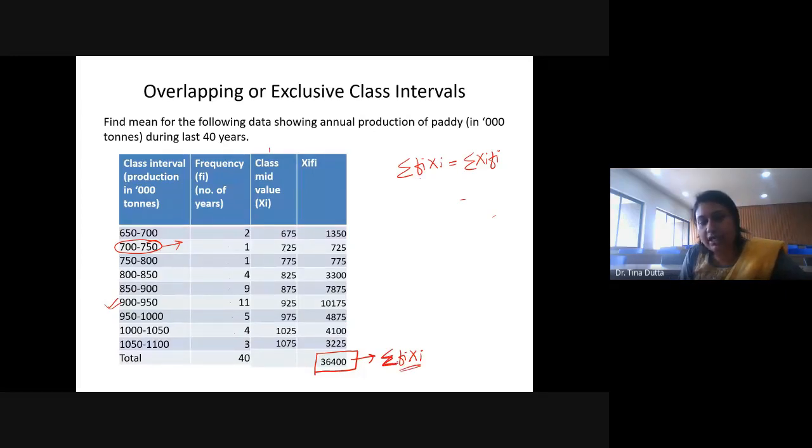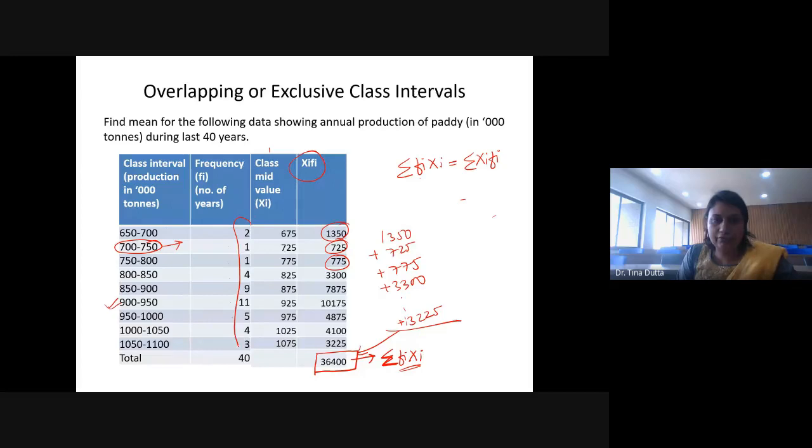Whenever I keep this summation side, that means जो भी इसमें values है, Fi into Xi जो भी values है, इन सबको add करना है. So when I add them, 1350 plus 725 plus 775 plus 3300, like this, if I add all these values plus the last one 325, then I get this sum 36400. All right, and this sum you have to also calculate the sum of the frequencies. So 2 plus 1 plus 1 plus 4 plus 9 11 5 4 3 सारे को आप add करोगे, so 40. This is sum of frequency, summation of Fi.